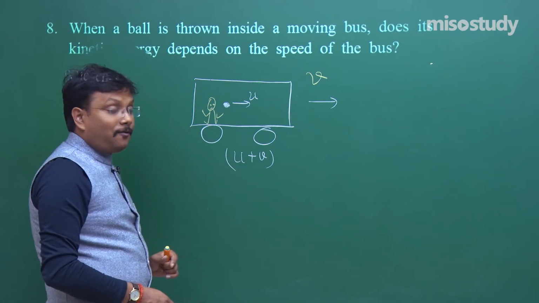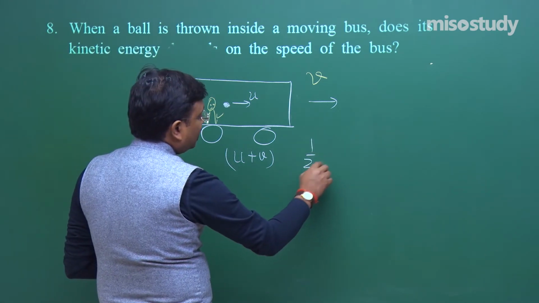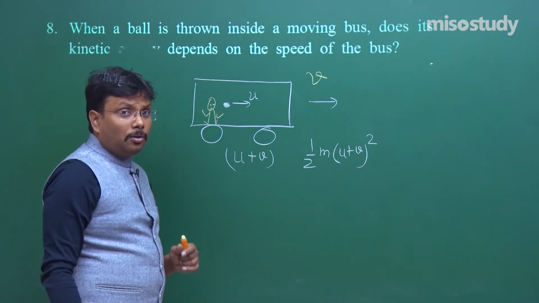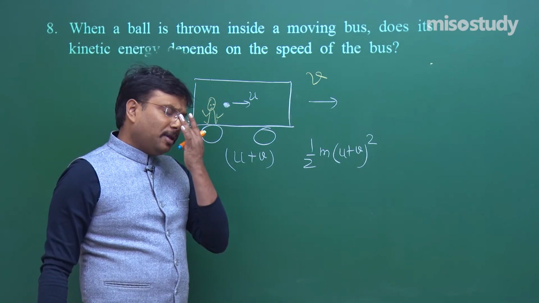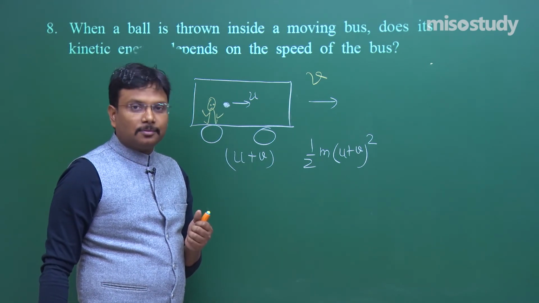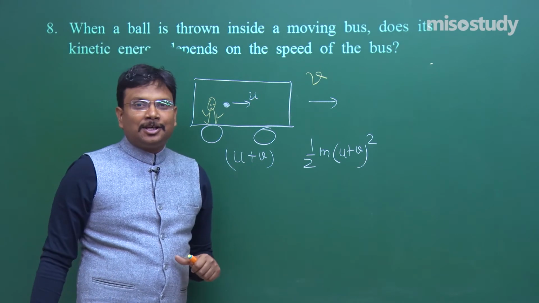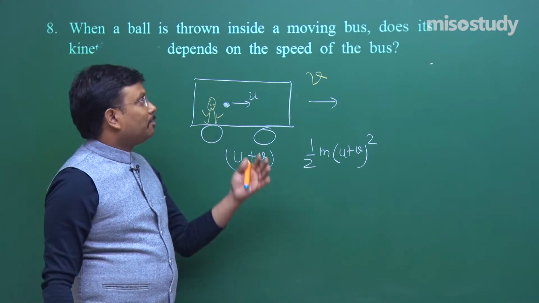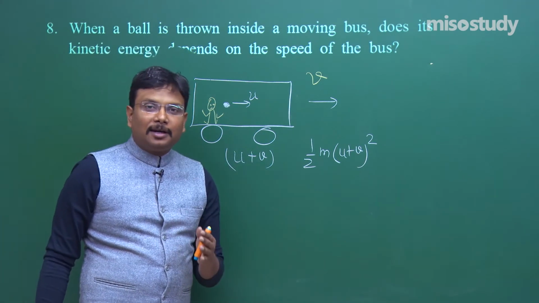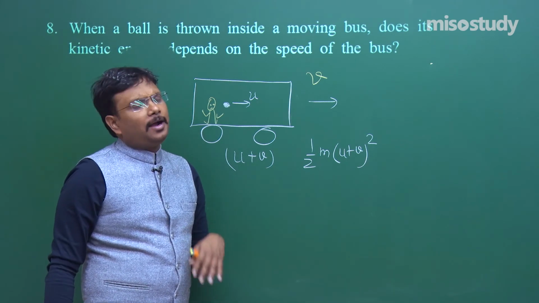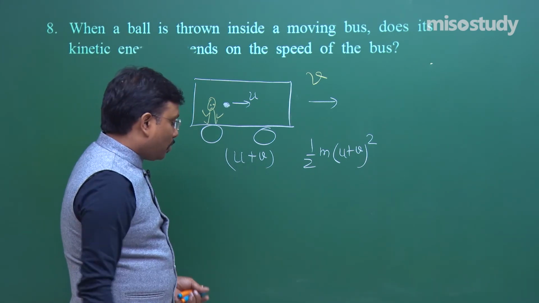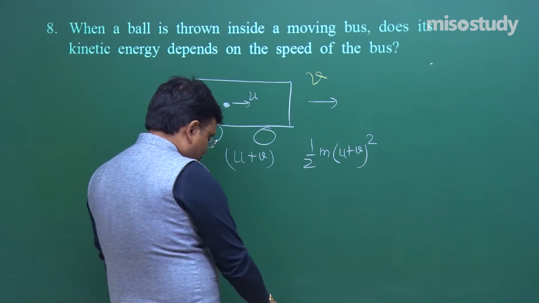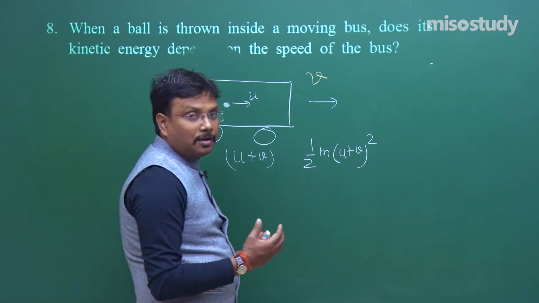So rather than half m u square, now its kinetic energy is half m (u plus v) square. So is the motion of the bus affecting the kinetic energy of the ball? Yes, affecting. If it is in the reverse direction, then v minus u. So ultimately, if the bus is moving and I am throwing a ball, then it will definitely affect the speed and accordingly the kinetic energy. So again you can say that in this question we are applying the basic idea of the concept of velocity. Fine.